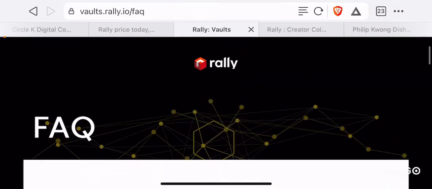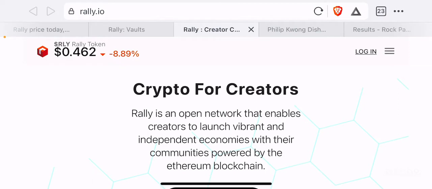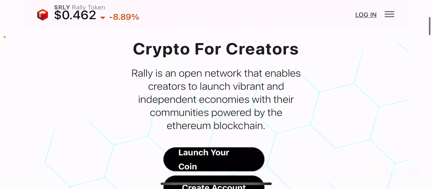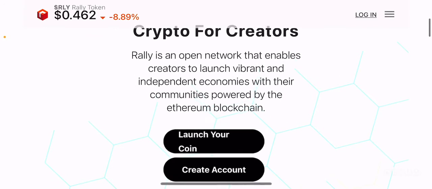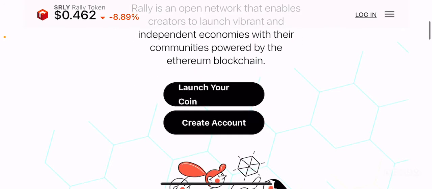By going back to the website itself, you can see the real-time price of the token on the top left corner, which is currently 46 cents, with a recent dip of 8.89% in the past 24 hours. It's basically a crypto that's created for creators, and this is a very simple but elegant heading, because a lot of creators can't really make a lot of money thanks to censorship as well as lots of other issues in centralized platforms. But Rally network aims to change that.